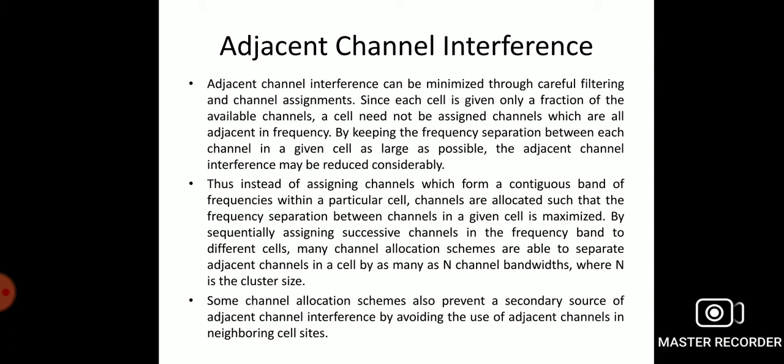It is a kind of interference arising from channels that are adjacent in frequency. The interference is due to imperfect receiver filters, which permit nearby signal frequencies to mix or leak with the actual baseband. In adjacent channel interference, there can be a near-far effect.